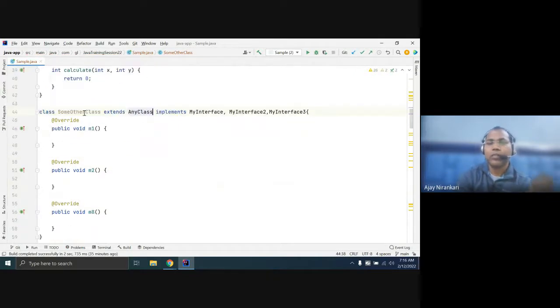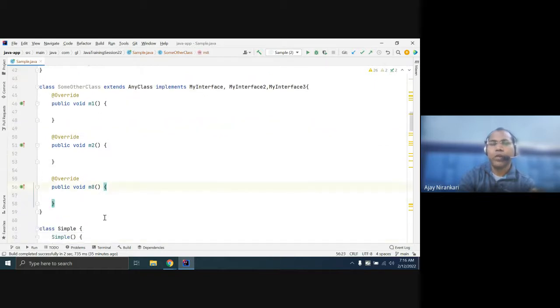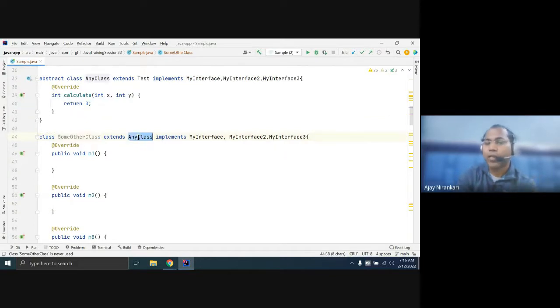Now this other class becomes a complete class, because it can inherit the calculate method from here, and the remaining incomplete methods m1 and m2 are defined here, and emit is defined here. So now this class is a complete class. It has provided all the incomplete method definitions. So one class can extend one class at a time and implement interface 1, interface 2, interface 3, any interface.